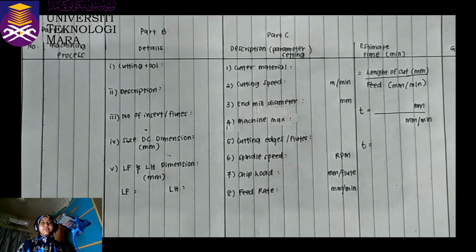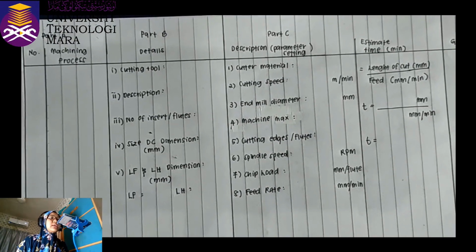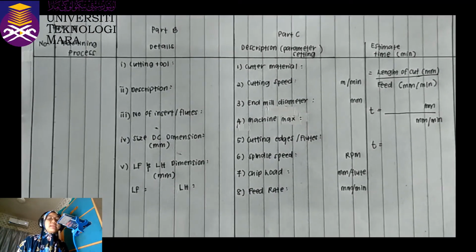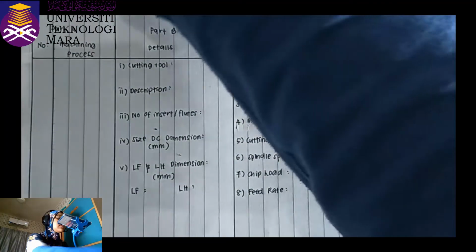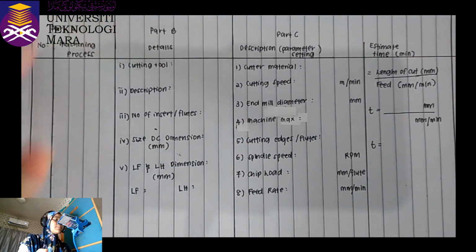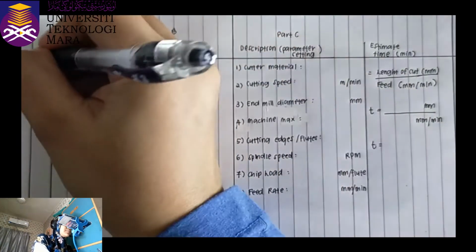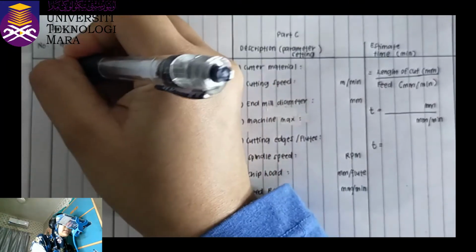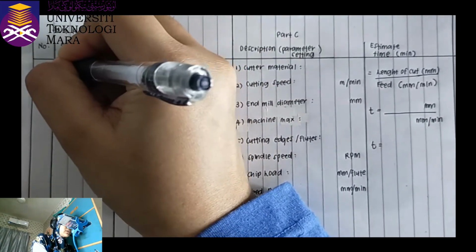In this video, I will explain about technical lab 2, which is milling lab. For the machining process that I choose for this second technical lab is machining process number 3, which is rough mill rectangular corner slot.